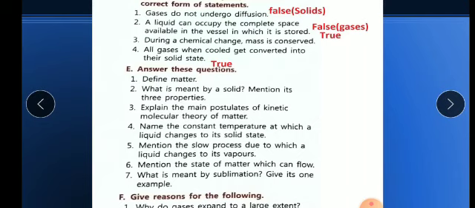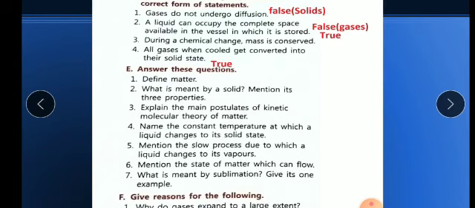Then the second question they are asking is, what is meant by a solid, mention its three properties. On that same page number 7, in the state of matter, the last paragraph, it is given: the state of matter having definite shape and definite volume is called a solid. And they are asking for three properties. So you can write from the differences between them, given on page number 9, where a table of solid is given, and I have already explained it in the video also. You can write any three properties.